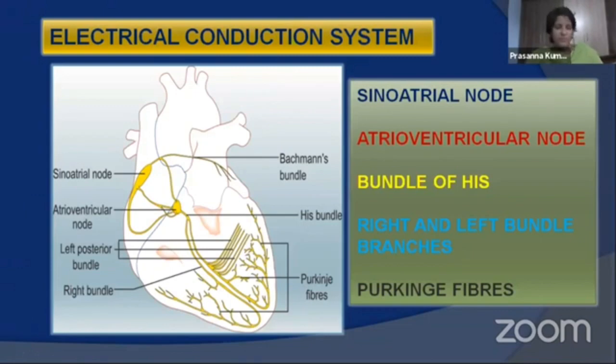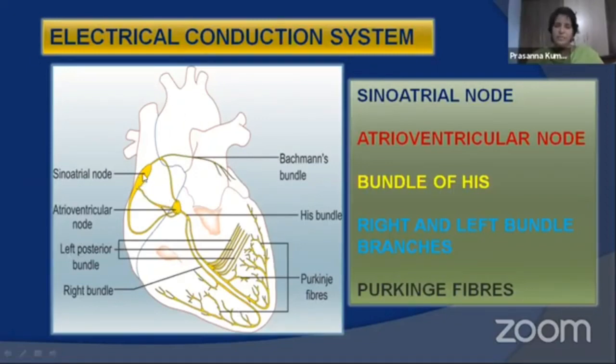Before going to the functioning of the heart, let's see the electrical conducting system that is there in the heart. Already in the previous session, we discussed the nodal tissues present in the wall of heart. So there are two nodal tissues in the human heart. These two nodal tissues, along with their branches and different fibers formed by these nodal tissues, together constitute the electrical conduction system.